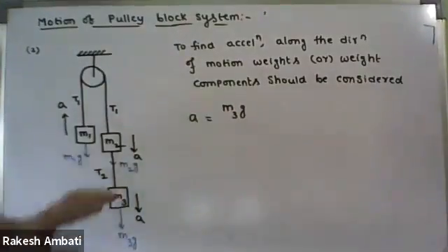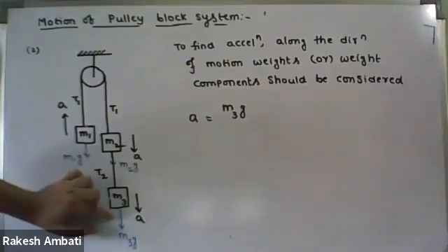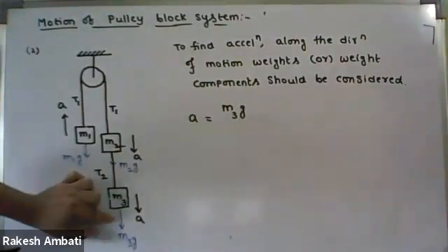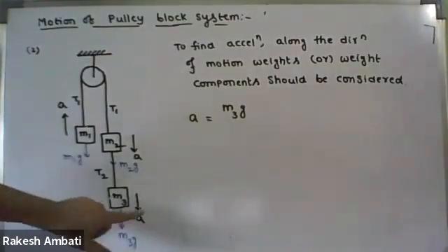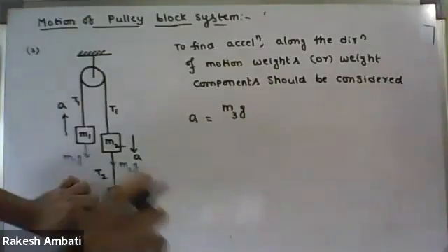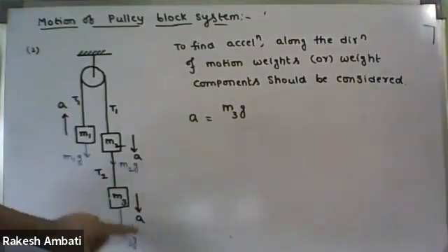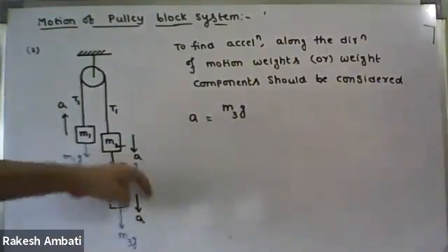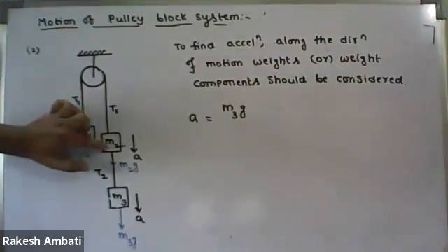First of all, see the direction of motion. Along the direction of motion, you identify whether weight is present. If weight is present, you consider it. In this case weight is present along the direction of motion, so we consider M3g, and since its direction is along the direction of motion, take positive. Now coming to the M2 block.